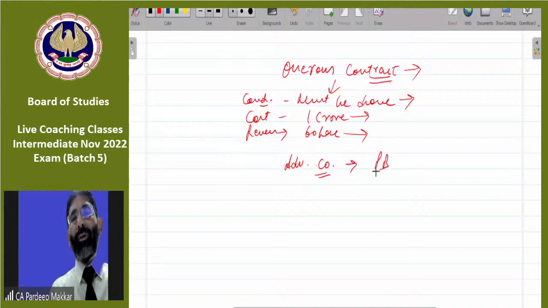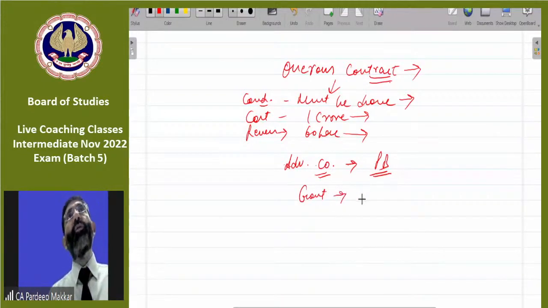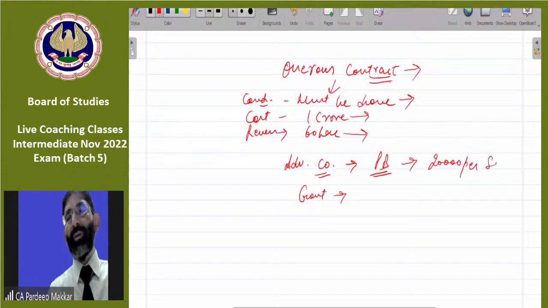I have the contract of Punjab, various areas of Punjab. Now government approaches me. They say you have to make advertisement for us and we will pay you. Government tells me I am charging 20,000 per site. Government says I will pay you 5,000 rupees per site.